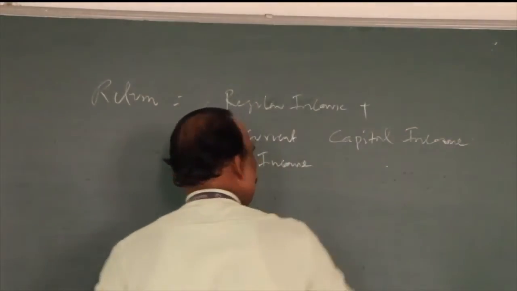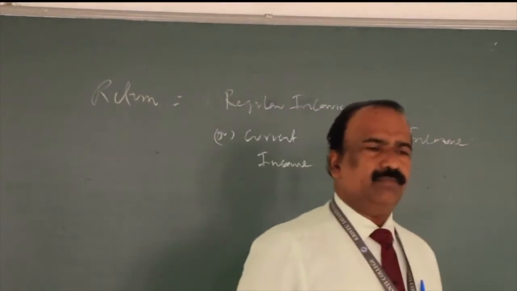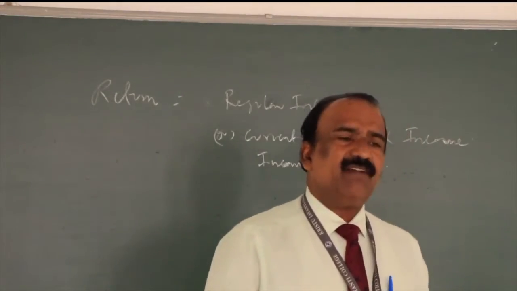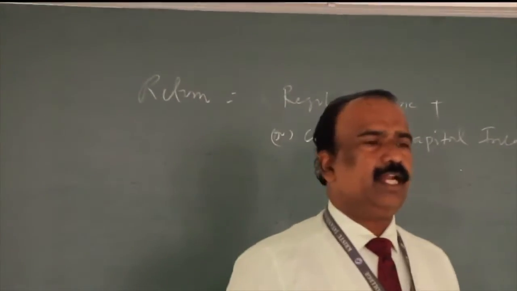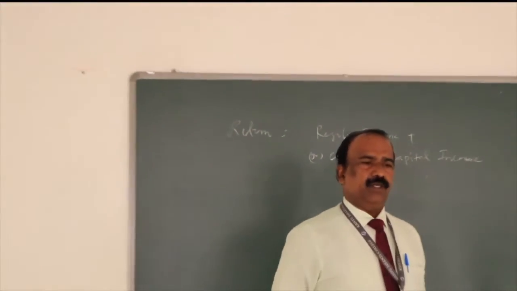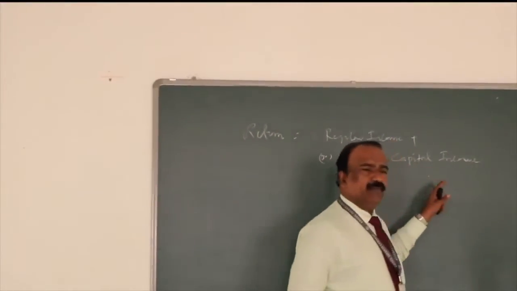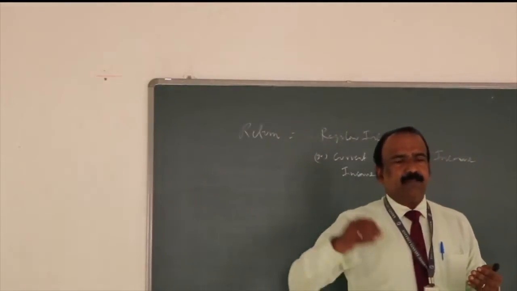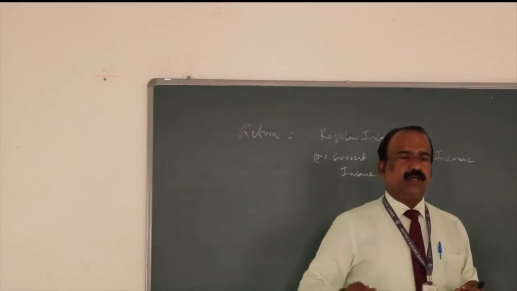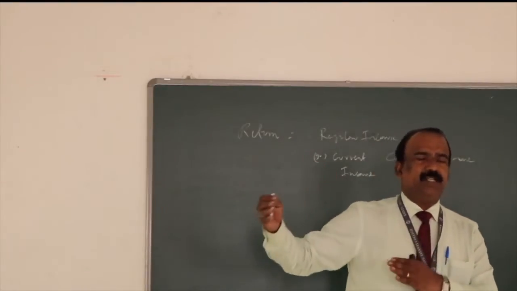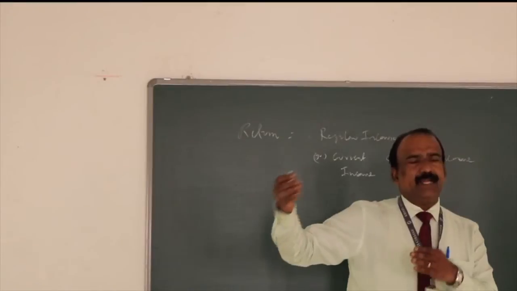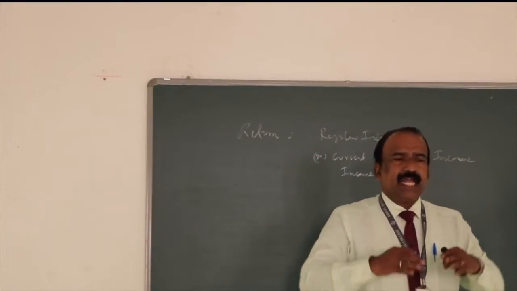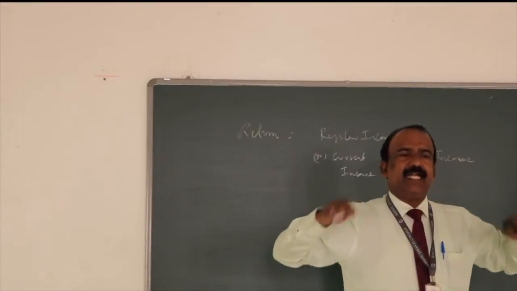Okay? So the current income, or the regular income, can be positive or it can be zero, but it can never be negative. Regular income can never be negative, whereas the capital income can be positive. For example, you buy a stock at 100 rupees, it can grow to 200 rupees. So that means it becomes positive. Or the 100 rupees can come down to 80 rupees, so it can be negative. Or it can remain at the same price, that is 100 rupees.